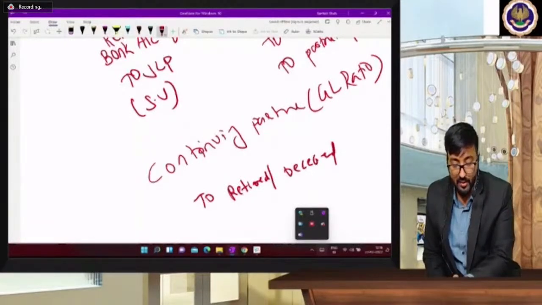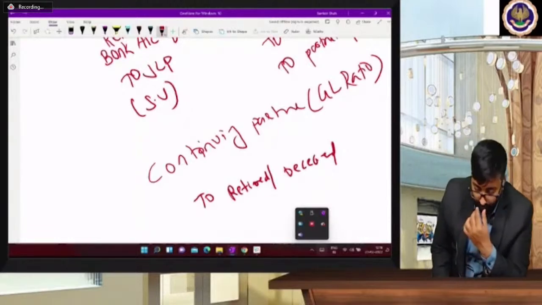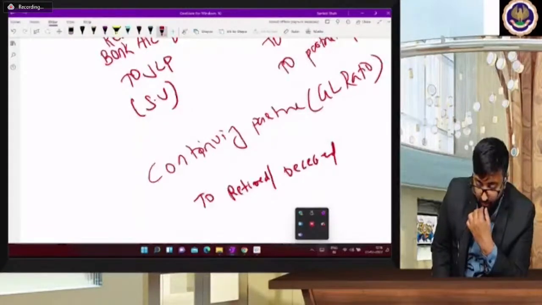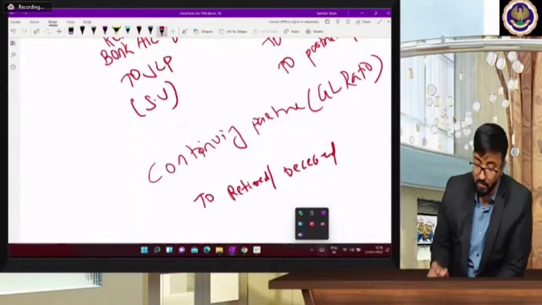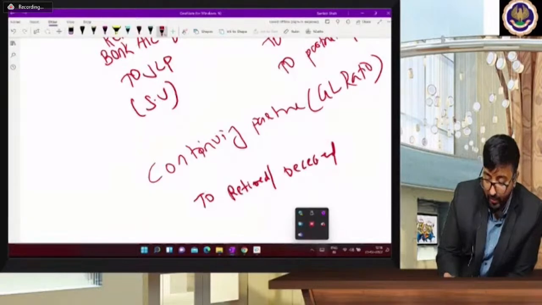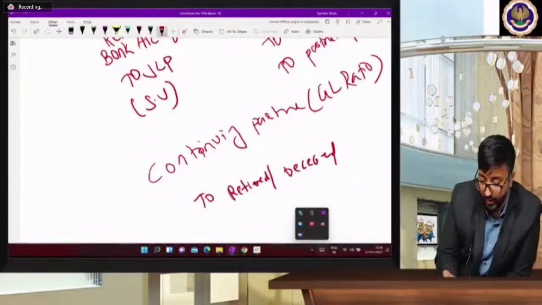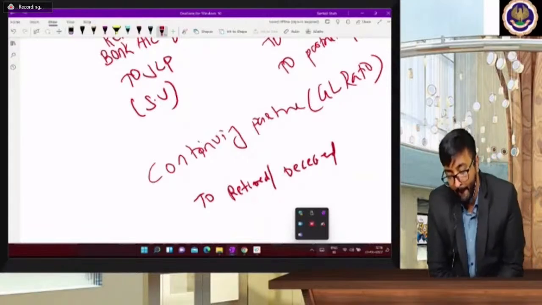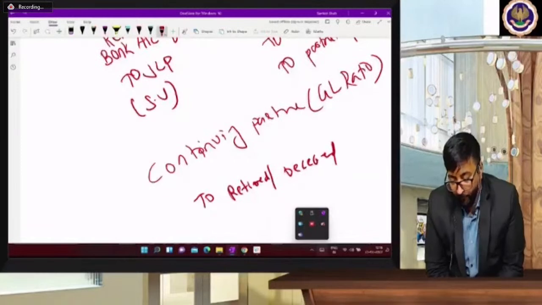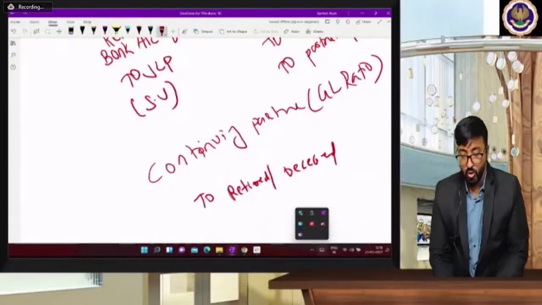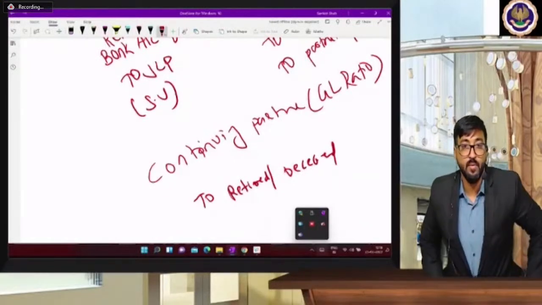So who answered it very fast? Kaushik Rawal. This time Kaushik Rawal answered very fast. Continuing partner account debit to deceased partner. Very good. Or you can write gaining partner account. Piyush Chaurasia is also correct. Yes. So continuing partners account debit to deceased partner.